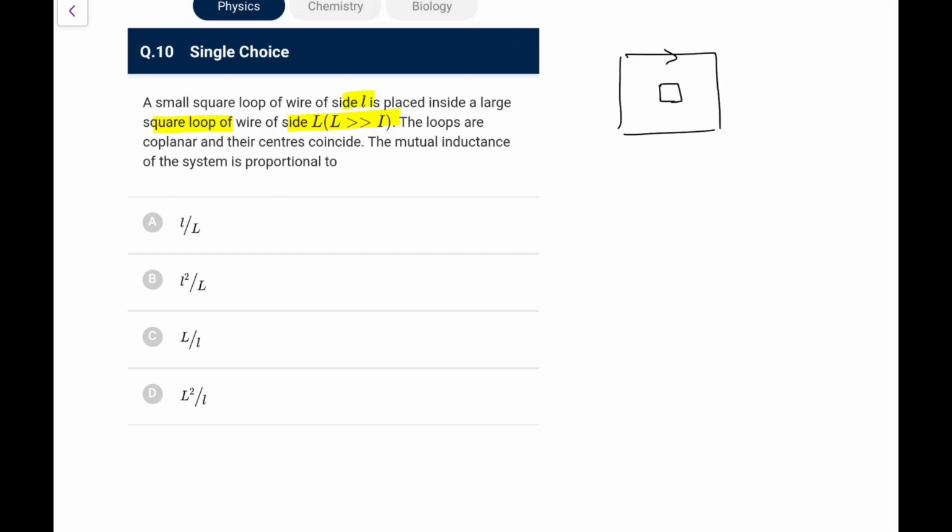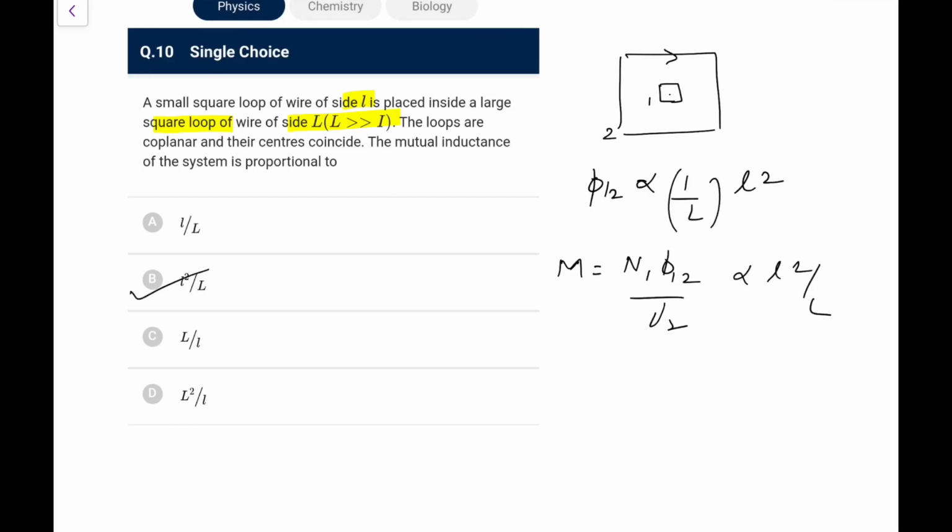So the linking flux, let's say 1 and 2, the flux in 1 due to 2 would be, B proportional to 1 upon L, and into area would be proportional to L square. So the mutual coefficient of induction, N1 phi 12 upon I2, will directly come out proportional to L square by L. So go for option B.